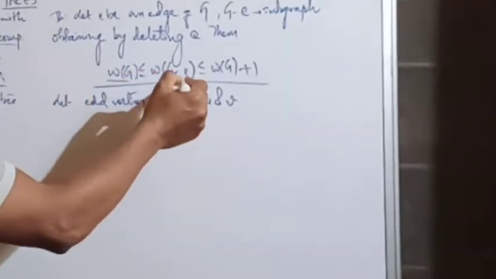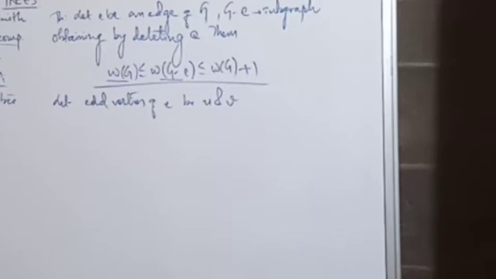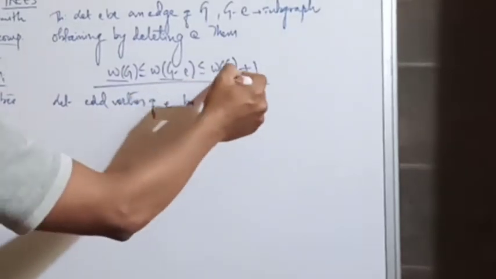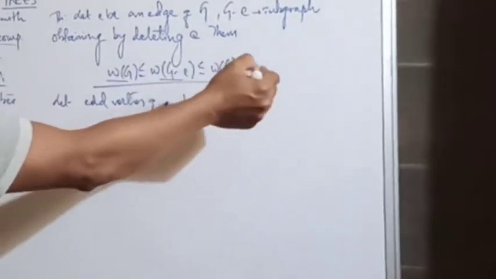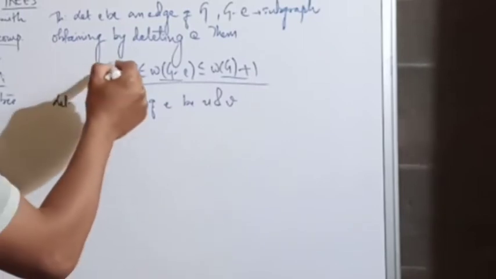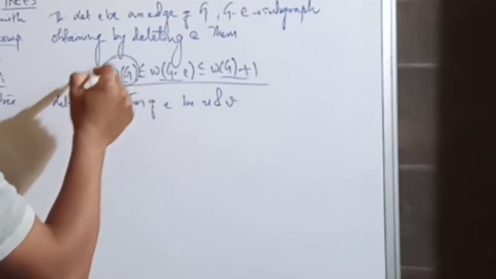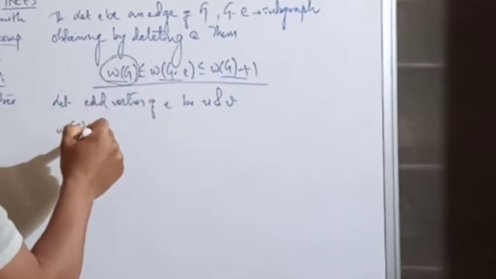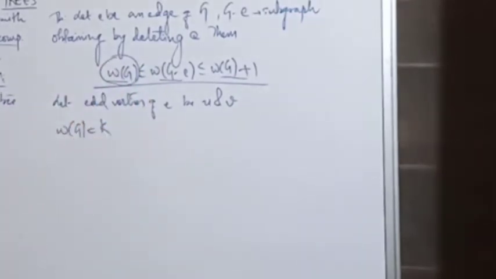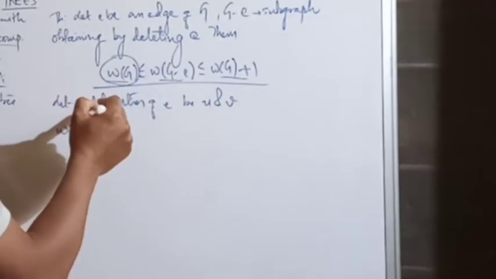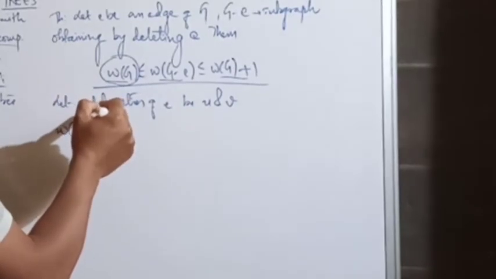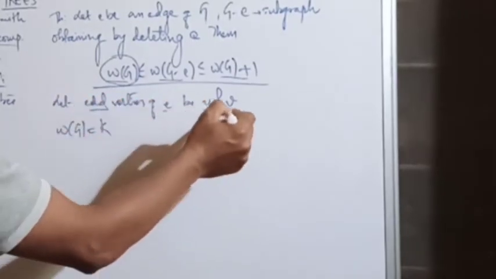W of G minus E means the number of connected components in G minus E, and W of G plus 1 is the number plus 1, we are just adding 1. Suppose the number of connected components W of G be k. Now let the end vertices of E be U and V.